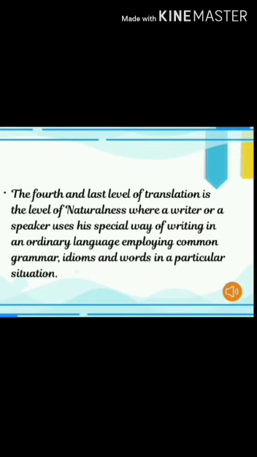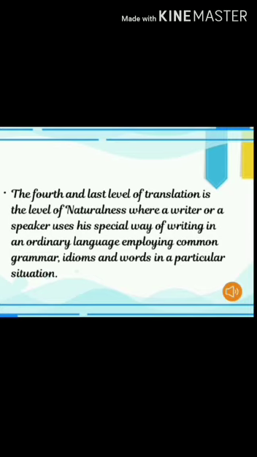According to this level, the language used by the writer should be in a natural way. In the sense, if the writer used idioms in his own language in the source text, the translator should translate the idiom in the target text, so that the meaning does not get lost while translating. So naturalness is necessary.